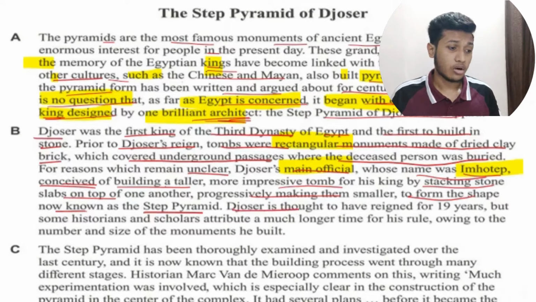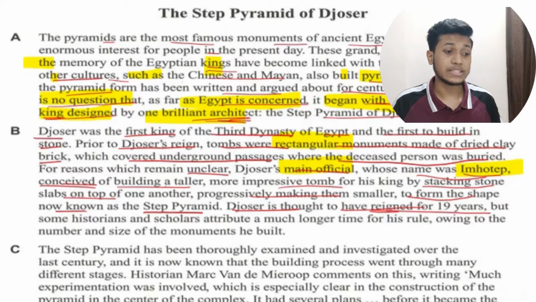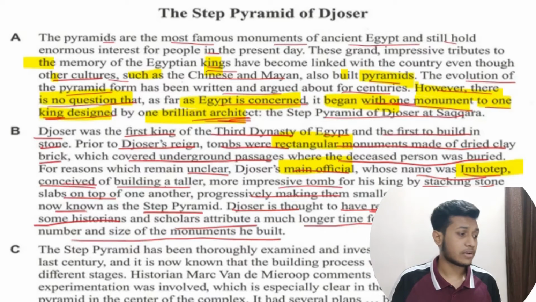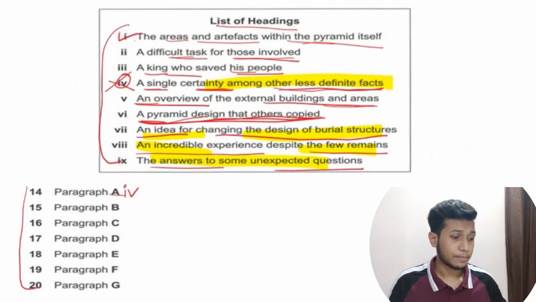Djoser is thought to have reigned for 19 years, but some historians and scholars attribute a much longer time for his rule, owing to the number and size of monuments he built. What are they talking about in this paragraph? Let's now find in the passage if there is anything about that.